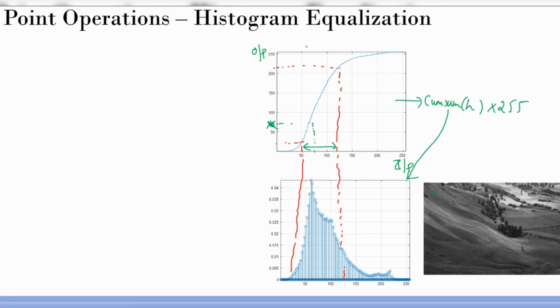You see this distance is definitely higher than this distance. This was the range of intensities where the majority of my pixels were, but that distribution is now much wider. That is exactly our objective. I want to distribute the occurrence of intensities more and more, and that way I can flatten it. Here the problem was with this region, which was having the majority of intensity. Now I distributed it among many more intensities. So you can see the difference.